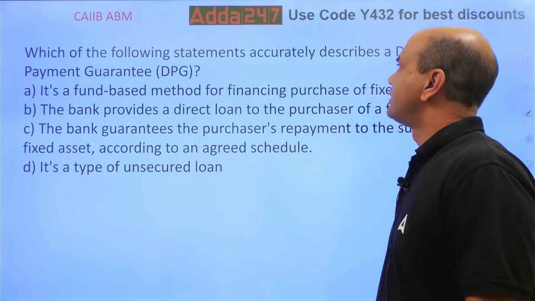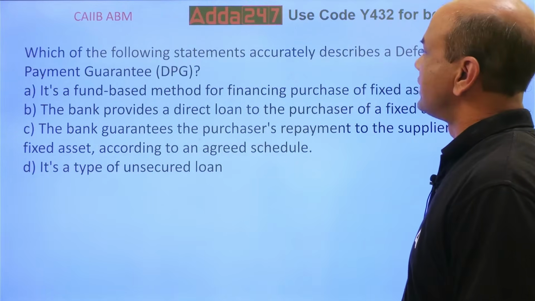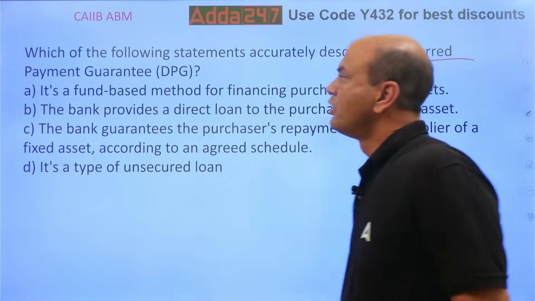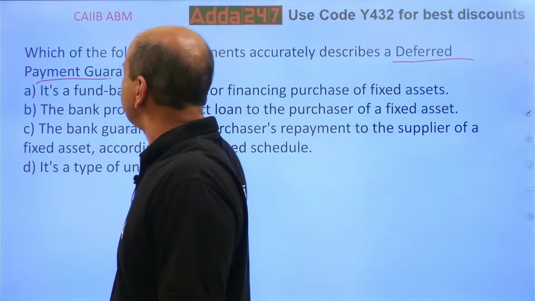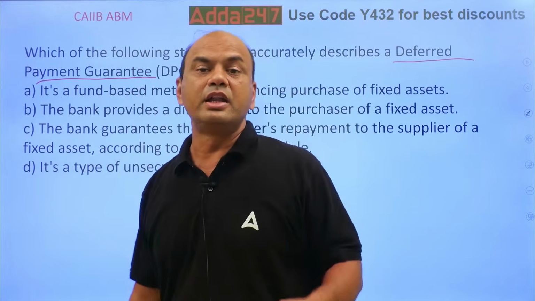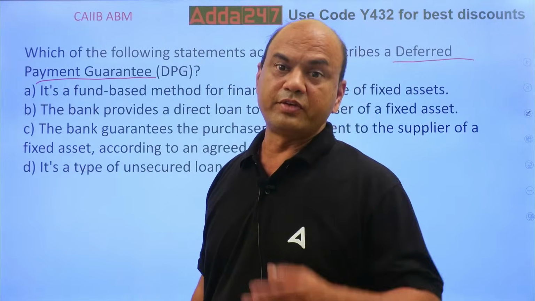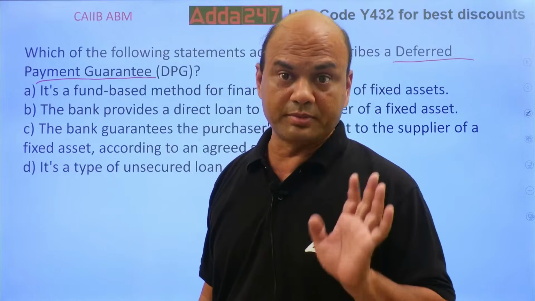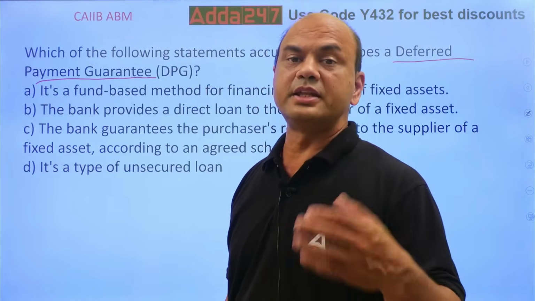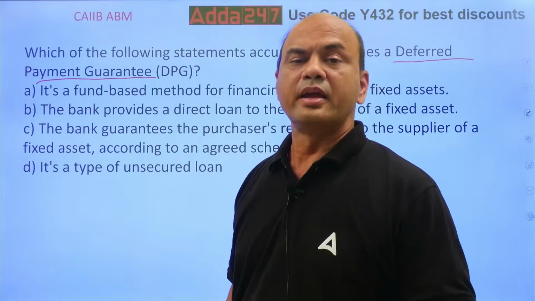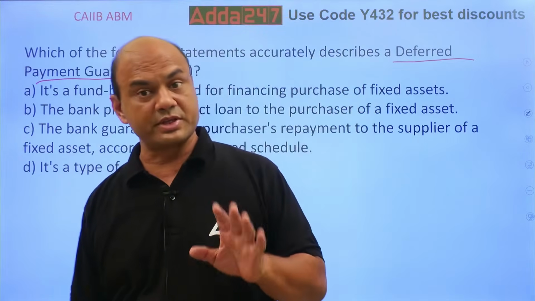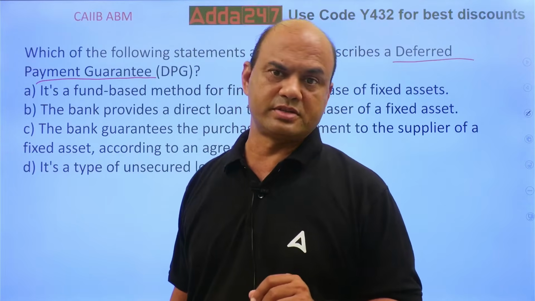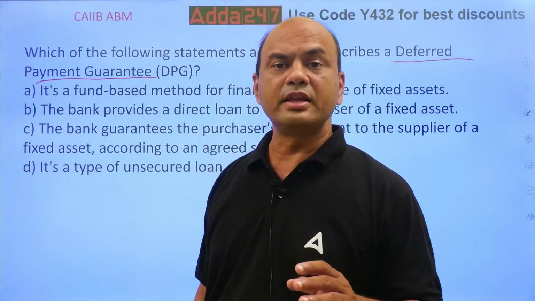Which of the following statements accurately describe the deferred payment guarantee? DPG. What is the DPG basically? What is the meaning of this DPG? Deferred payment. Deferred means later, generally in installments. Generally I am saying, not always. In deferred payment, you will never have a bill of exchange. Okay? It is generally in installments.